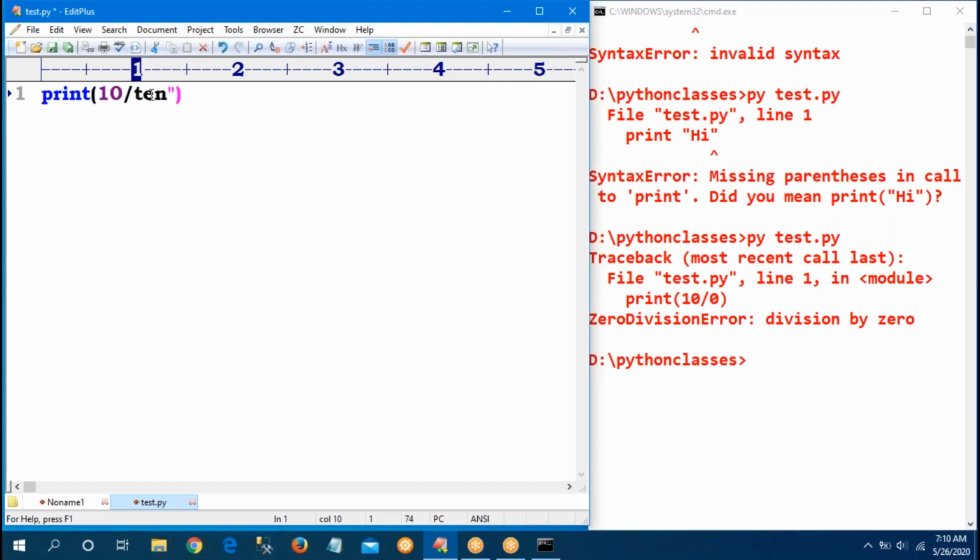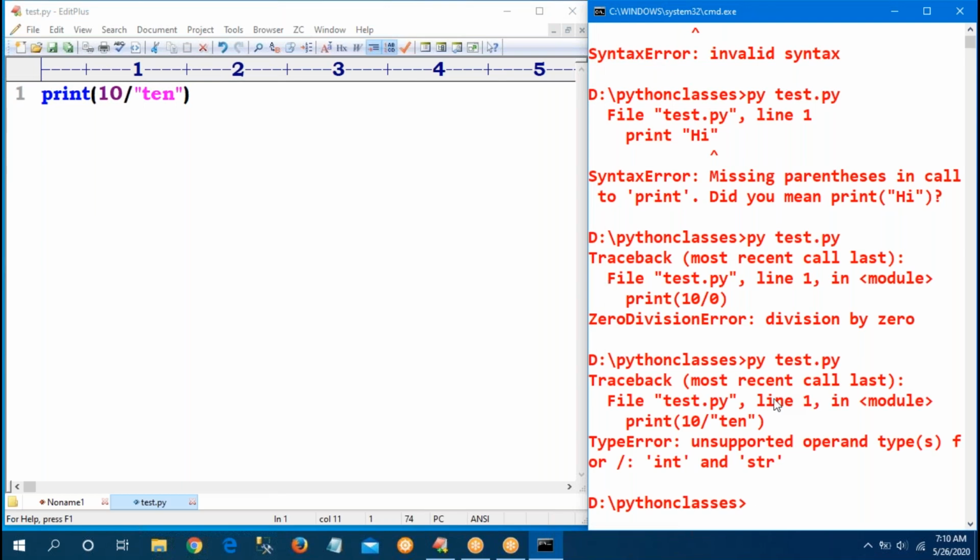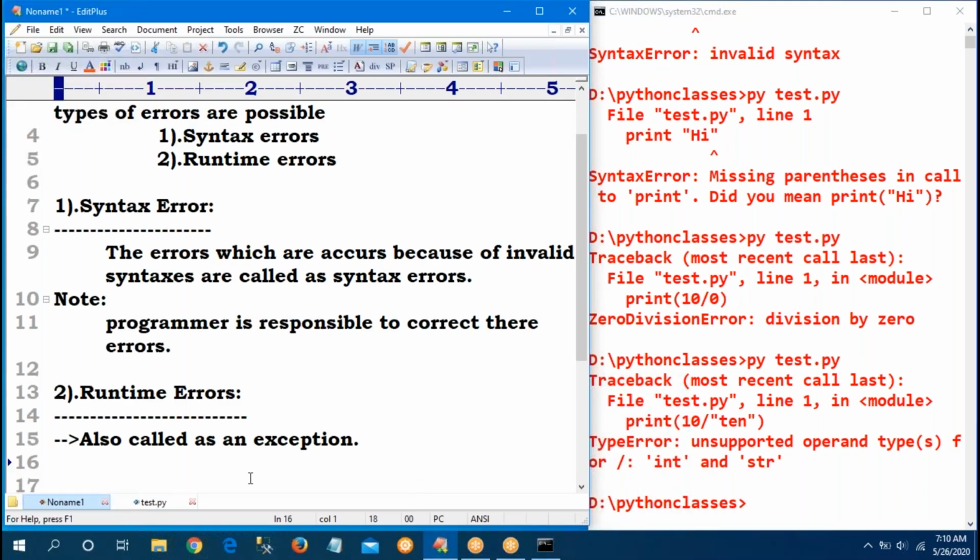Save this, run it. Then again I am getting a type error. So, sir, what is the runtime error? Syntactically everything is perfect. While executing the program, something goes wrong because of end user inputs or programming logic or memory problem. Those are called runtime errors.